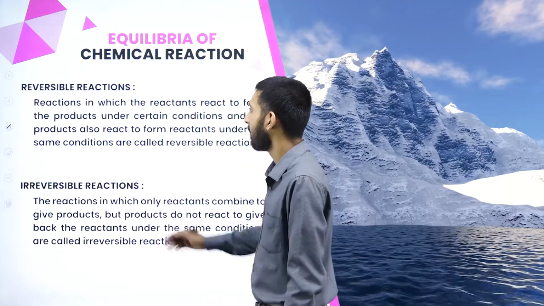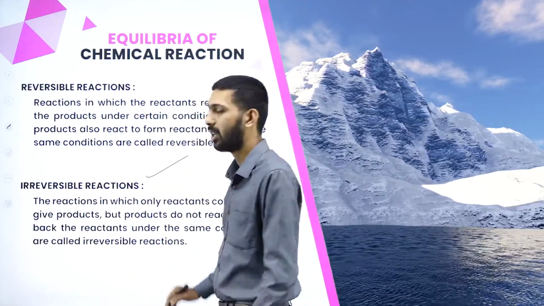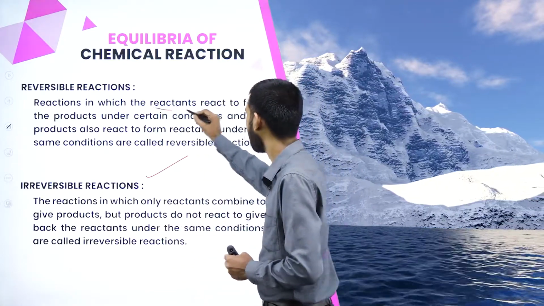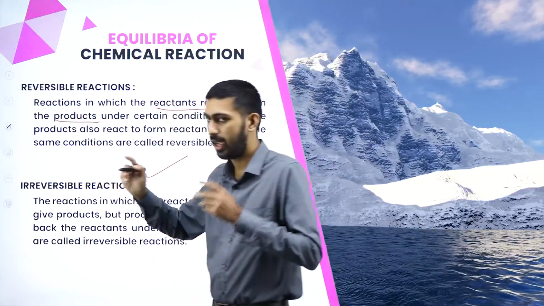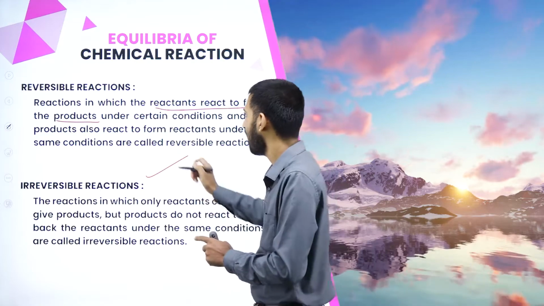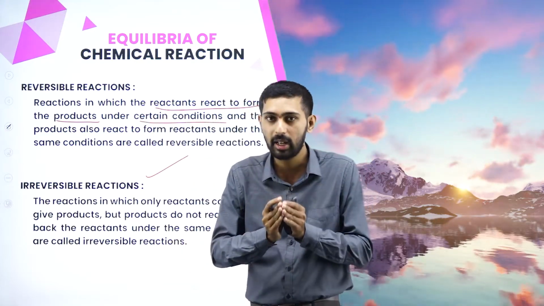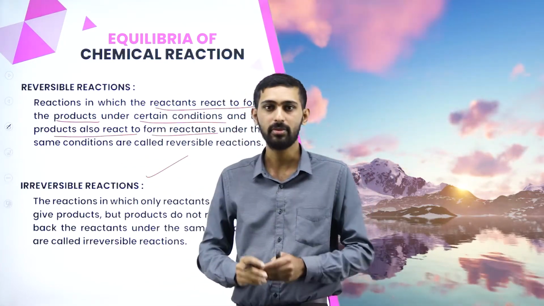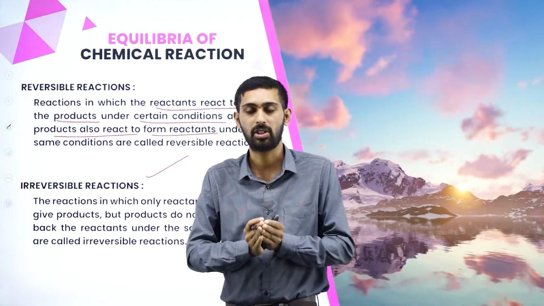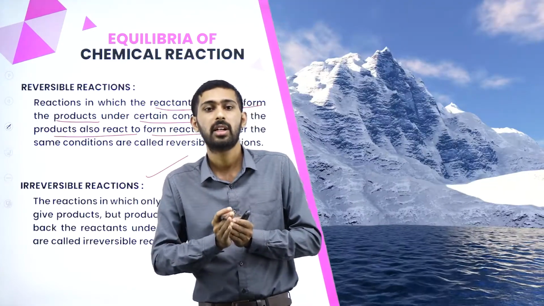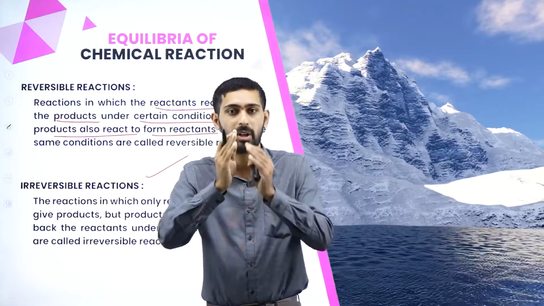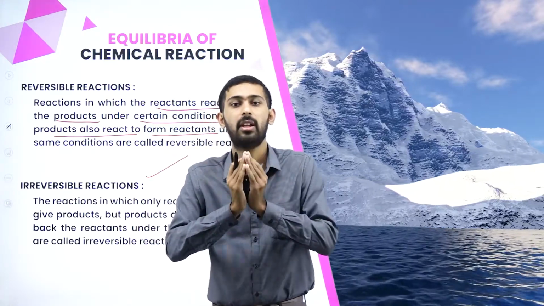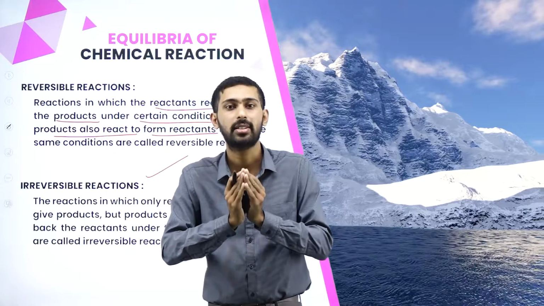Okay. Next thing is reversible reaction, and second thing is irreversible reaction. If you are going for reversible reaction, it's a reaction in which reactants react to form products under certain conditions, at a particular condition, and products also react to form reactants. Then it is considered as a reversible reaction. For example, we can say the conversion of water to ice to water. At a particular condition only, it gets converted into ice, and ice gets converted into water at a particular condition. Then it is considered as a reversible reaction.